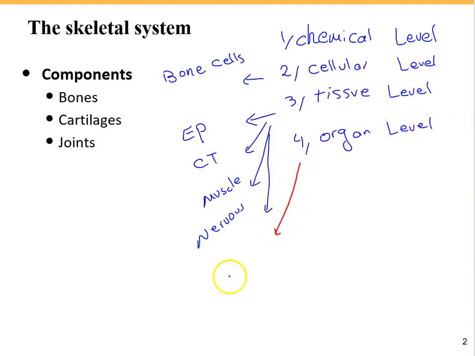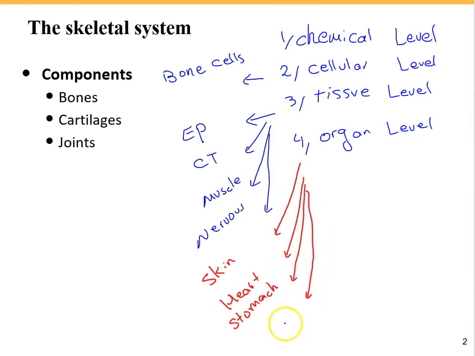We have the skin as an organ of the integumentary system, the heart as an organ of the cardiovascular system, the stomach as an organ of the digestive system, and also bone as an organ of the skeletal system.